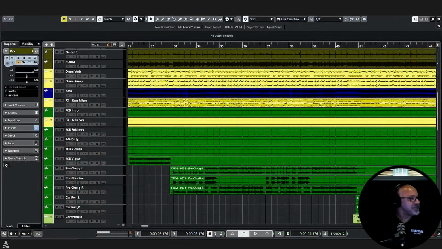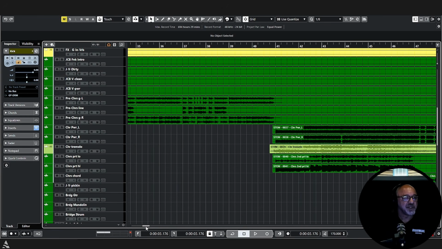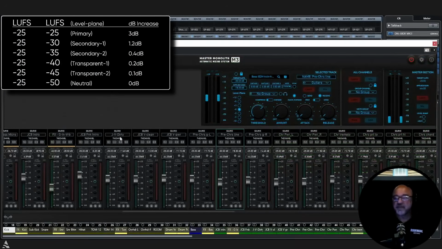Now, as we continue on and look on this side, here's where the chorus comes in. Now, the power guitar and power guitar, left and right, they are going to their own power bus. And since they're going together and they're on their own bus, we just left them at minus 25, which you will see here. Okay, so power guitar, we can just leave them at minus 25.